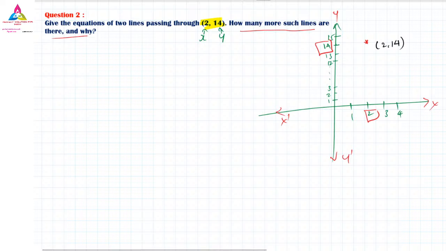Infinitely many, yes. There are infinitely many because you can draw as many lines as you want. It is left to you. You can draw as many lines as you want on that single point. Understood? So the answer is infinitely many, but you can't directly write down infinitely many.